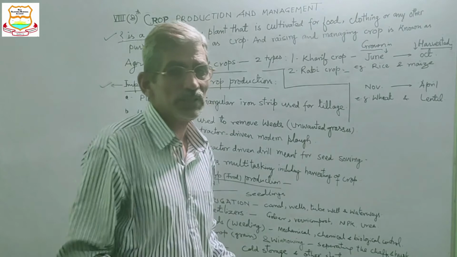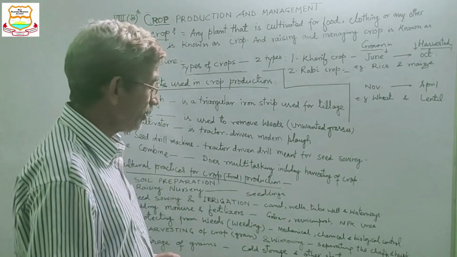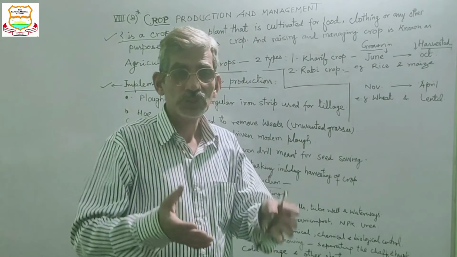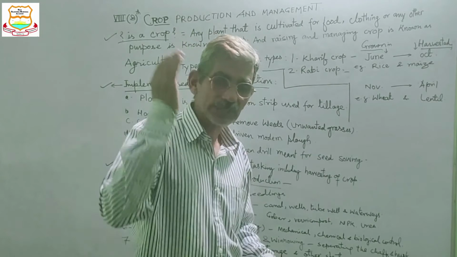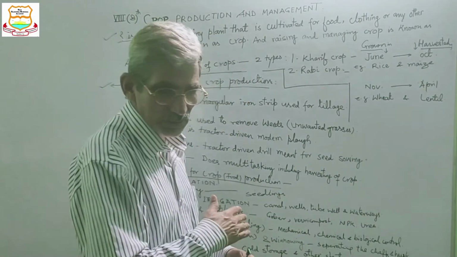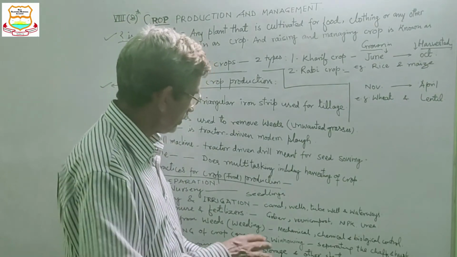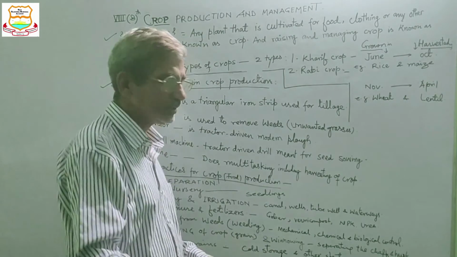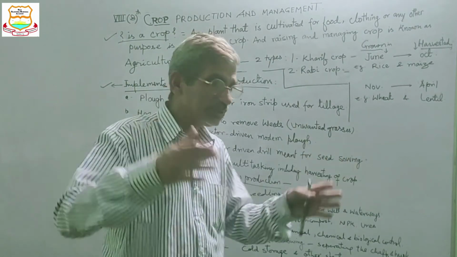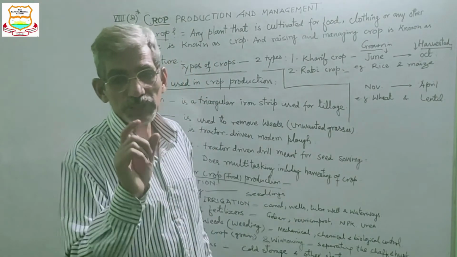It is harvested manually or by the combine at the large scale. And this harvested crop is then threshed. Threshing means just taking out the grain from the main plant body. After threshing, winnowing is done. Winnowing means separating the chaff and husk from the main grain.